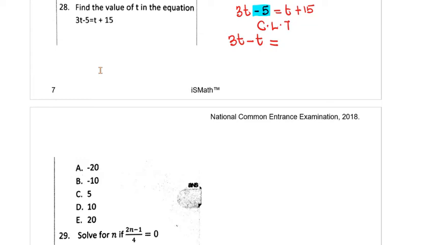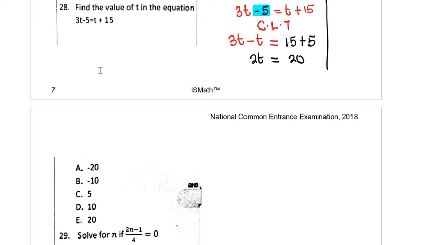And by doing so, it will disappear from the left hand side and then reappear on the right hand side. But by the time it gets to the right, it will not see t there anymore. T is already on the left hand side. It will meet 15 right there. So we've added 5 to both sides, and then this is what we have. 3t minus t will give you 2t. It's like saying 3t minus 1t. That should give you 2t, and 2t is now equal to 15 plus 5, which will be 20.